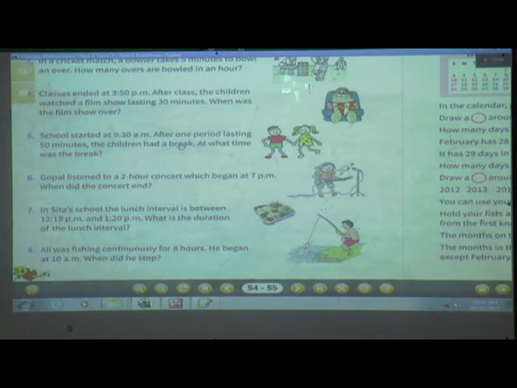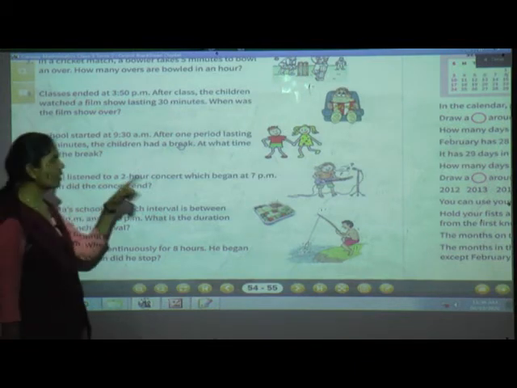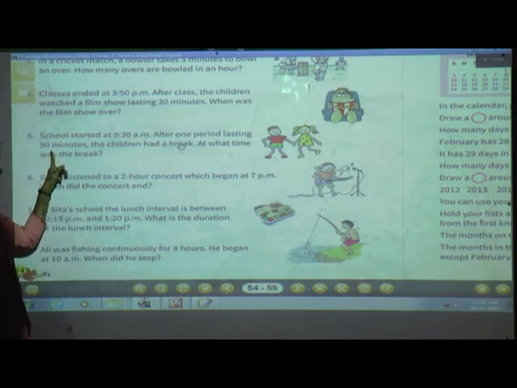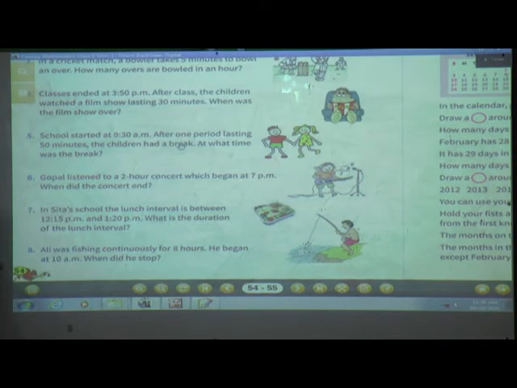School started at 9:30 a.m. After one period lasting 50 minutes, means the period was 50 minutes. Okay. After 50 minutes, the children had their break. So, at what time was the break?